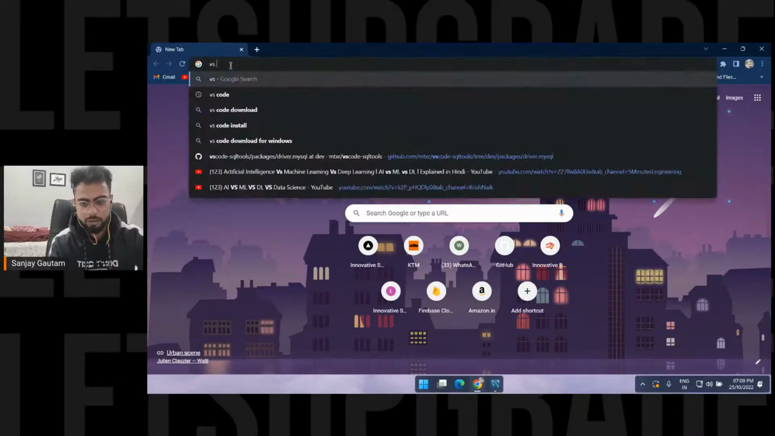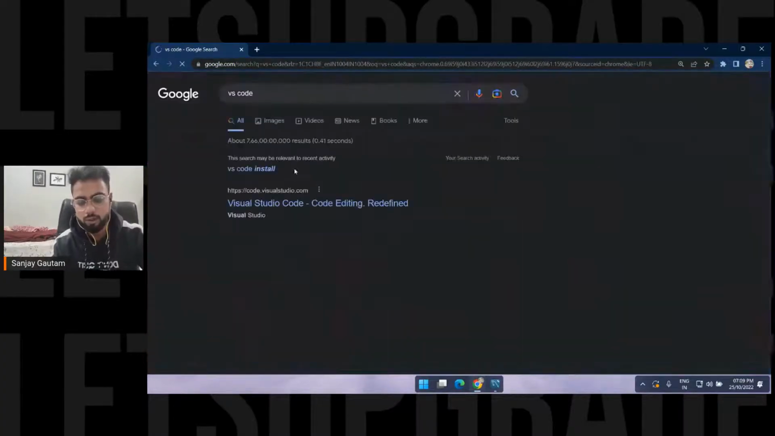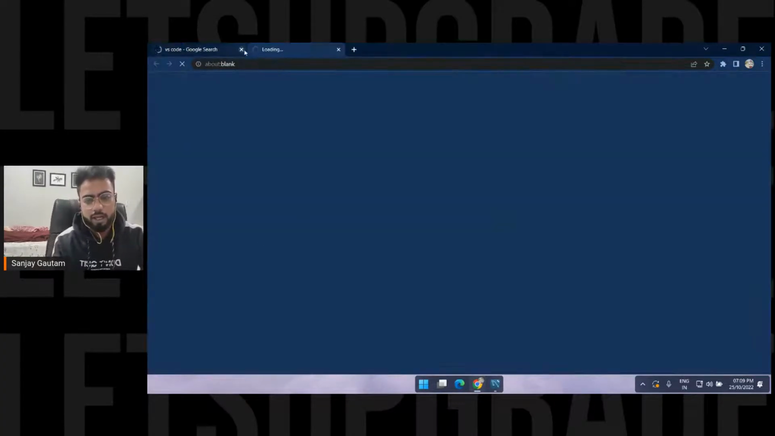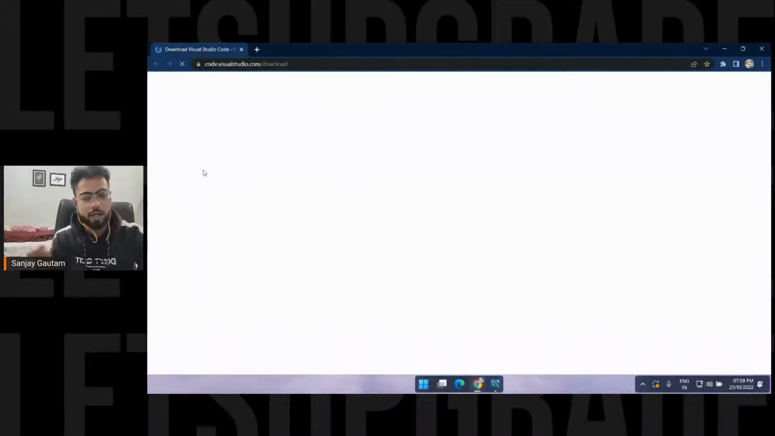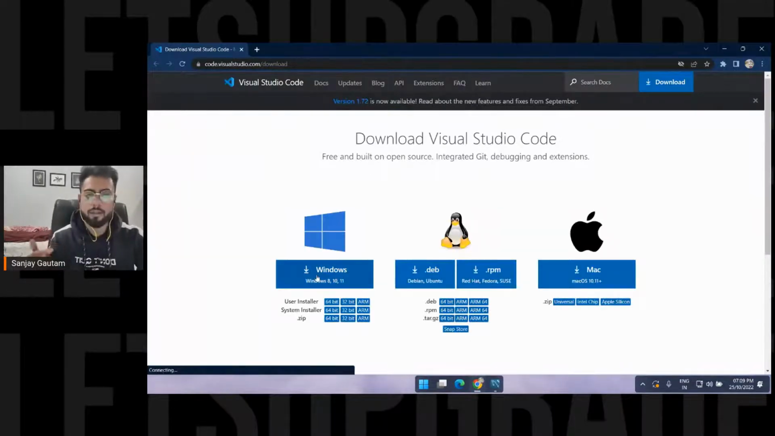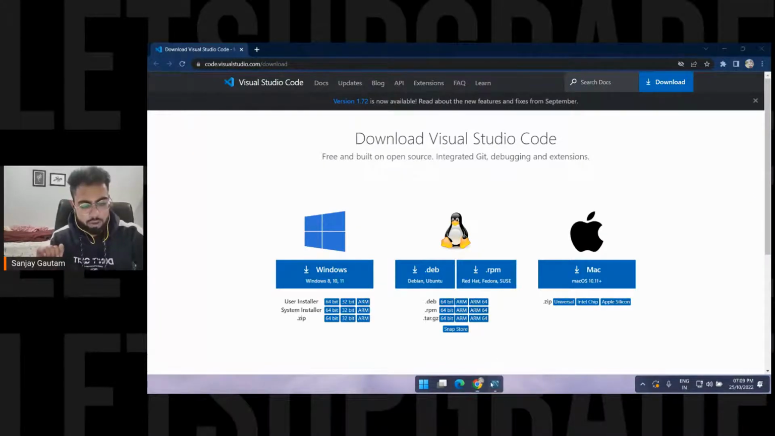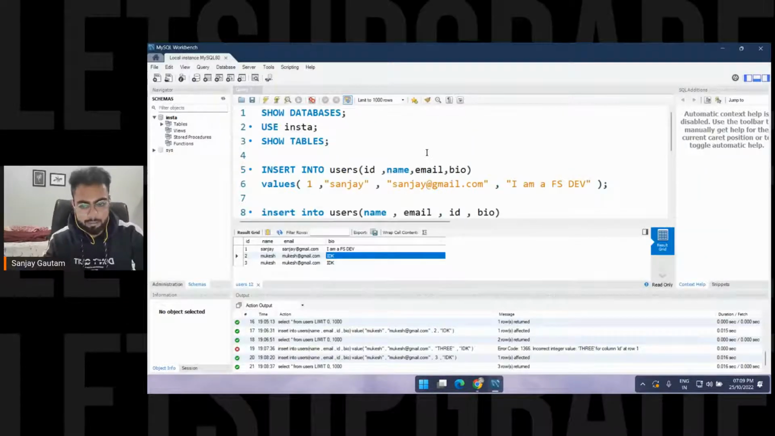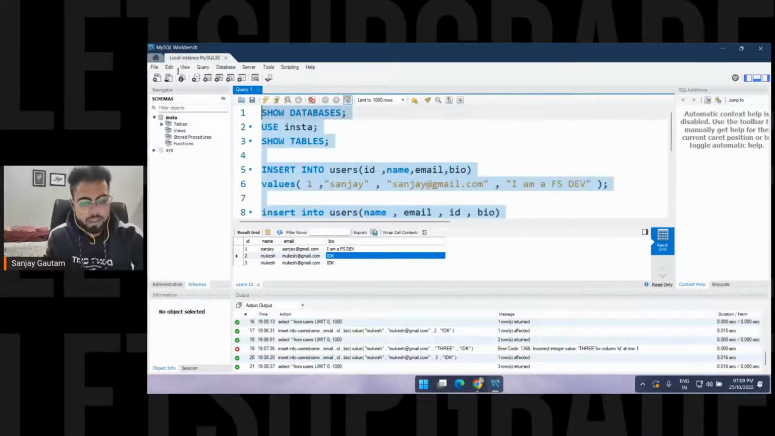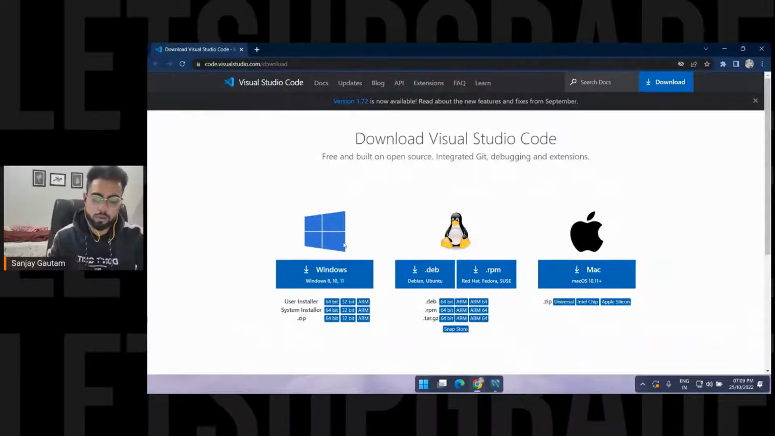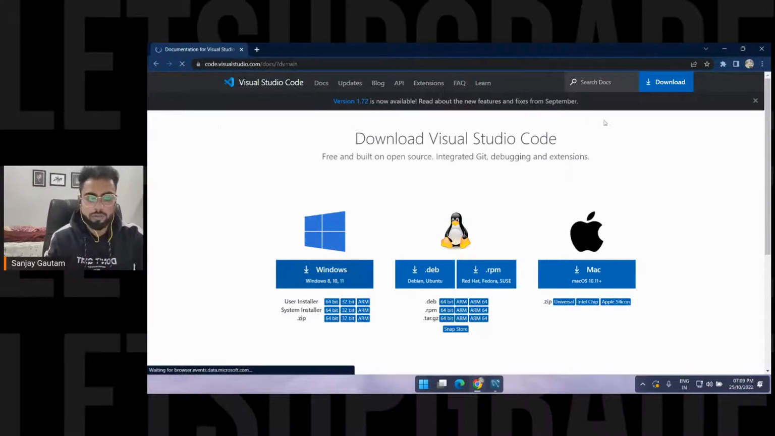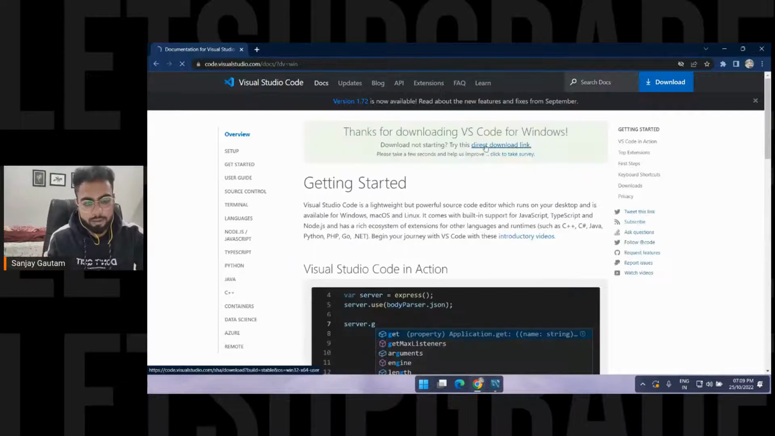So let me just type VS Code here. Just download this VS Code. How many of you have heard about VS Code and have used it? You can work with this Workbench, it's completely fine. I'm also going to use this Workbench, and I'm also going to use VS Code as well. So I'm going to download it for Windows. Obviously I have VS Code already on my computer.